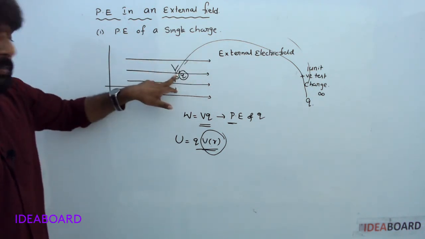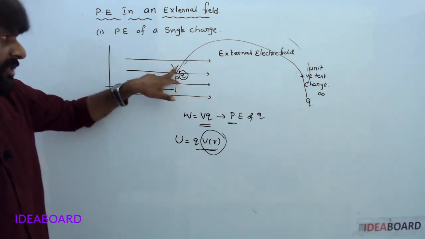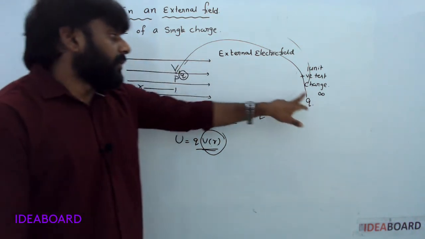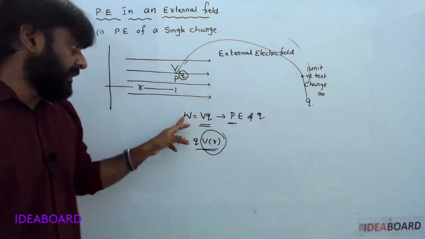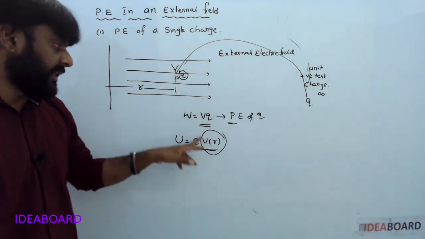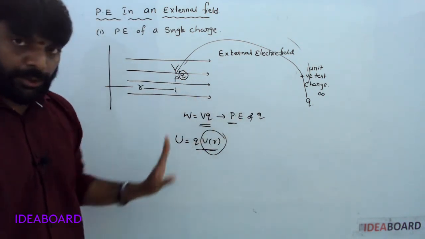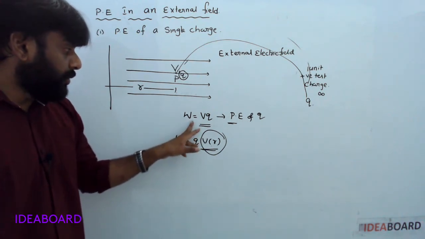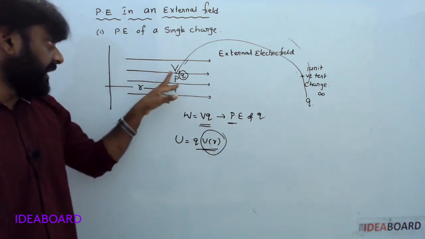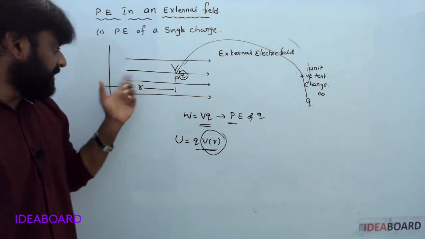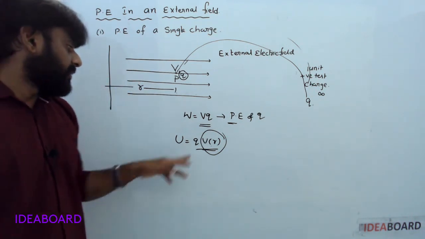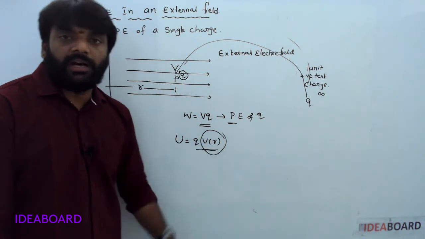In that electric field one point is P, at which the potential is V. Bringing charge Q from infinity to that point, work done is equal to VQ. That is nothing but the potential energy of that charge Q. So QV. If that point P is at distance R from the origin, simply write Q into V of R.